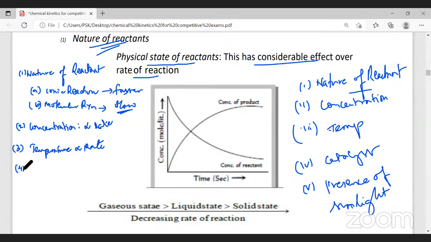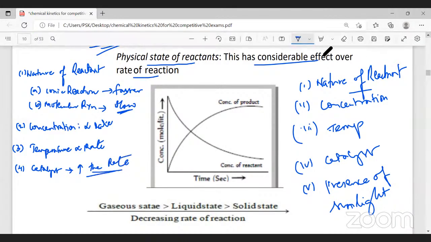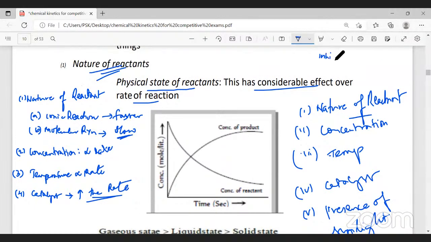The fourth factor is catalyst. Now, what is a catalyst? It's a chemical substance which alters the rate of reaction. Generally, a catalyst is used to increase the rate of reaction. So the presence of a catalyst will increase the rate of the reaction. Right? There is something called inhibitors. The opposite of catalyst is inhibitors. What do inhibitors do? They slow down the reaction.